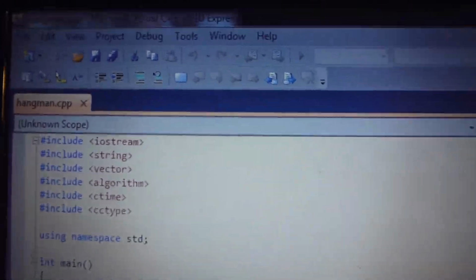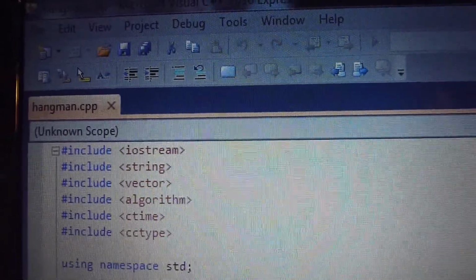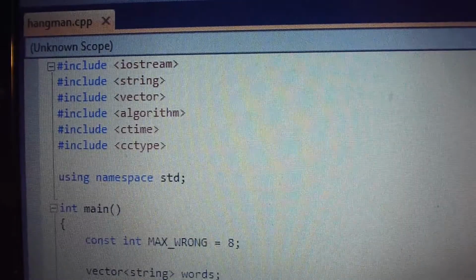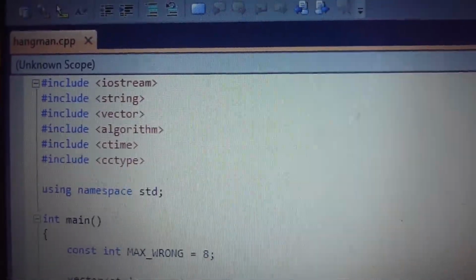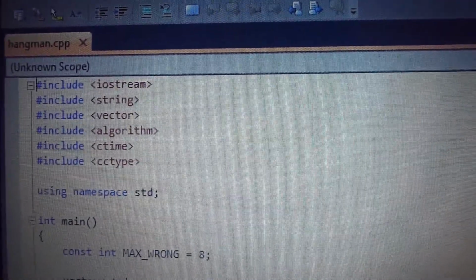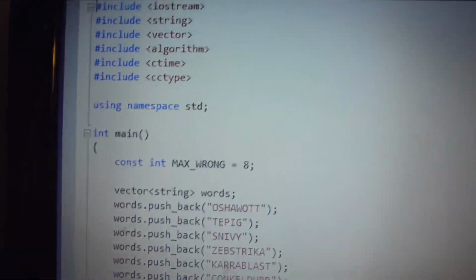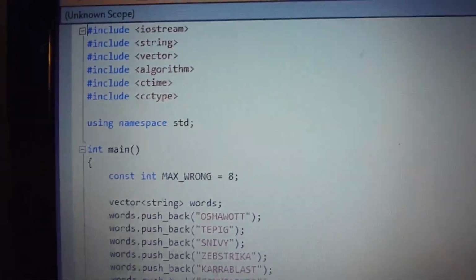So first off, we started by including the necessary files for the program. Then we stated that we're using the standard namespace because I'm using the keywords for the standard namespace. And then we went to the main function.